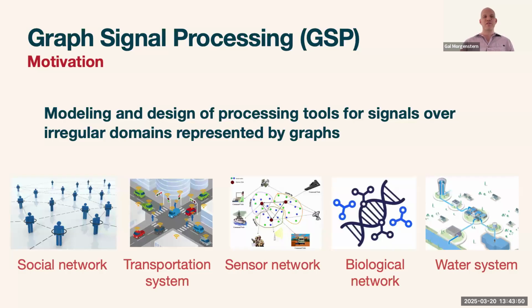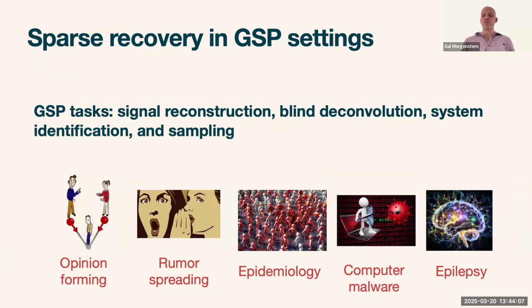As we said before, graph signal processing is everywhere. It allows us to model and to use tools from signal processing for social networks, transportation, sensor networks, biology problems, water systems, power systems, etc. If we consider sparse recovery in these networks, there are a lot of problems such as opinion forming, rumor spreading, finding the source of a disease, finding the source of an anomaly in computer networks or power systems, or even trying to locate a seizure in brain networks.